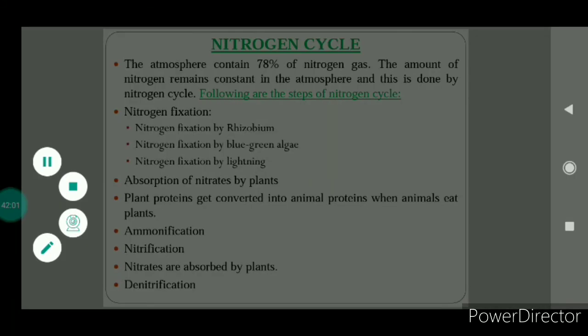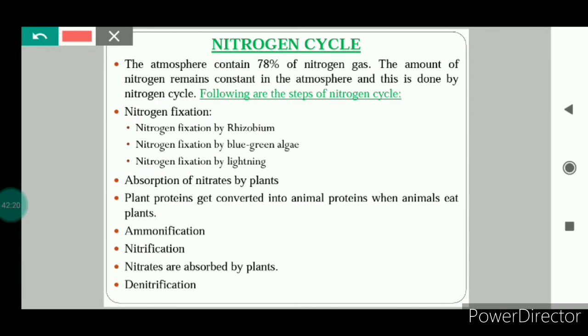The last topic is the nitrogen cycle. The atmosphere contains 78% nitrogen gas. The amount of nitrogen always remains constant in the atmosphere, and it happens because of the nitrogen cycle. Why is nitrogen so important? Because nitrogen is one of the essential constituents of all living organisms as a part of proteins, nucleic acids and vitamins, etc. But the nitrogen present in the atmosphere cannot be directly utilized by plants and animals.